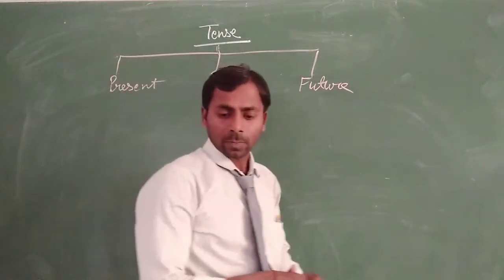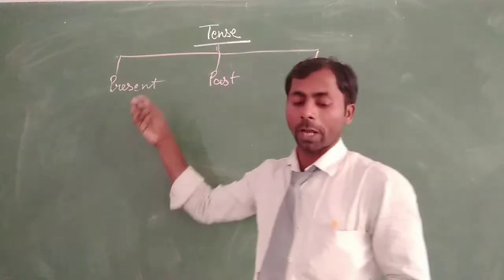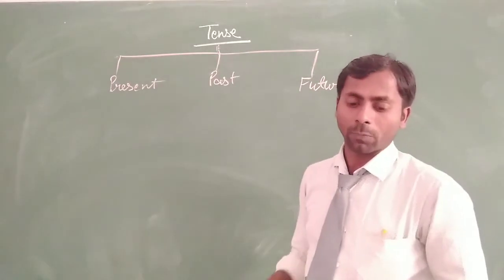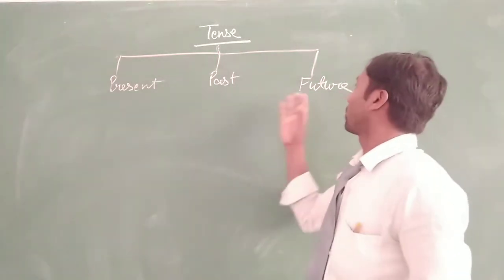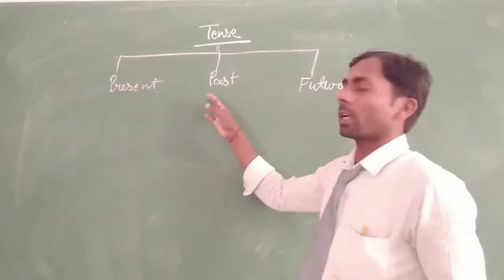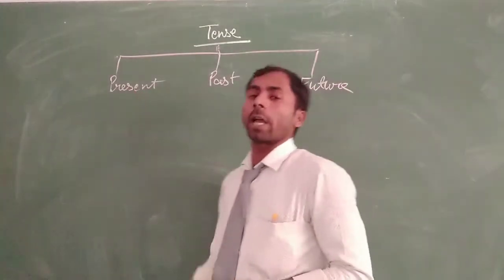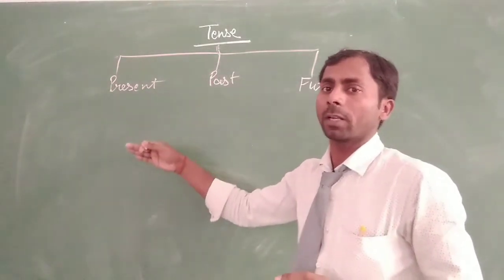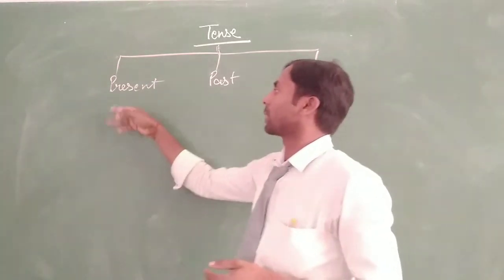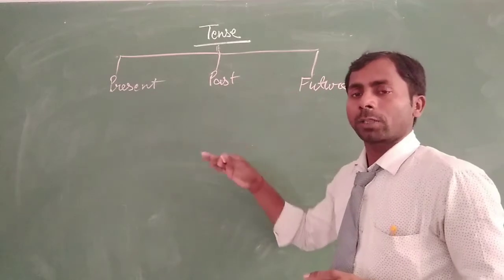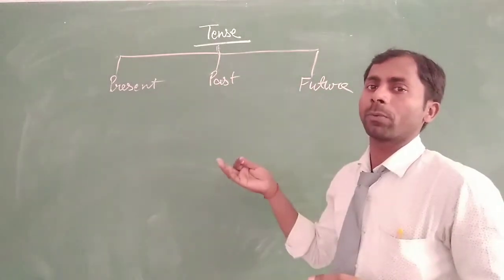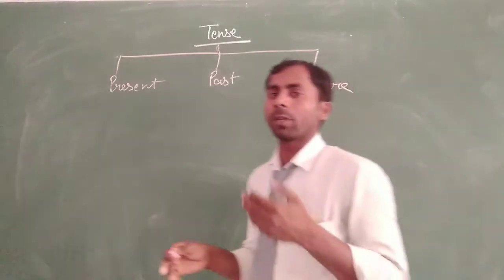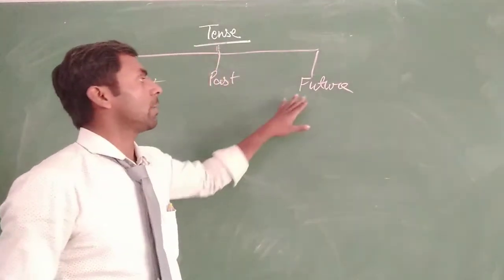It means the time is now in the present time, the time is then in the past, and the time is yet to come in the future. In the future time is to come, in the past time is spent, and in the present time is now. When an event happens in the present time, it will be present tense. When a work was done in the past, it will be past tense. And when we think about something, it will come into the future tense.